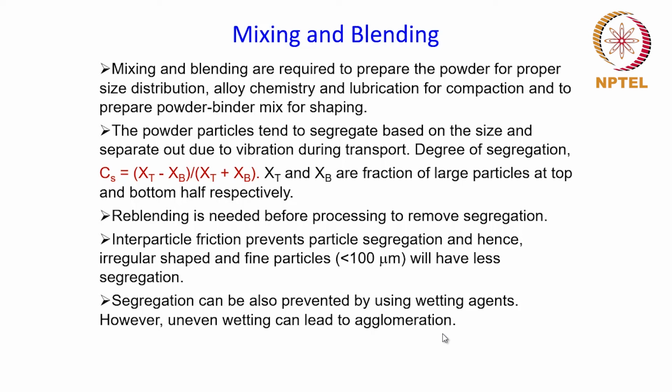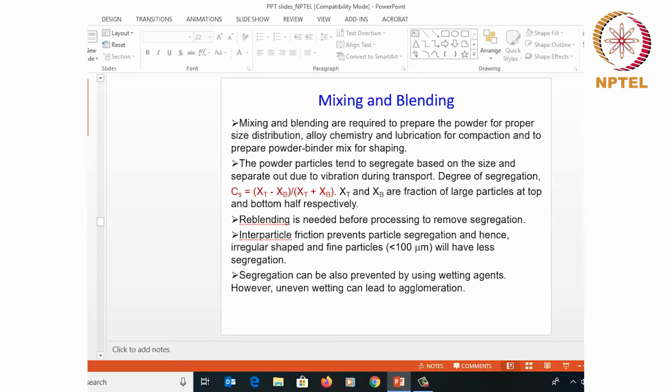And when you talk about removal of the segregation, it can be prevented by using wetting agents. These wetting agents basically are polar molecules. So when the powder is mixed with these wetting agents, a thin coating of these molecules will form on the powder surface. As a result, repulsive forces will be developed between the powder particles, and the segregation will be avoided.